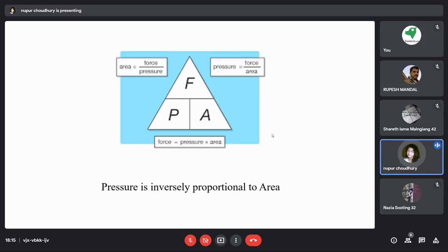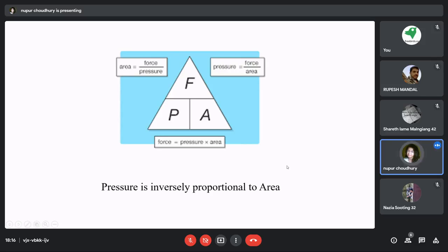Because the area on the pointed side is very, very less. Okay. Hence, the pressure generated would be tremendous with a lesser amount of force. If you take the opposite side, that will also go inside, but you have to apply a lot of force, right? So if you have a larger area, you have to apply more force. Okay, and the pressure also will be lesser. But if you have a smaller area, the pressure would be higher, right?